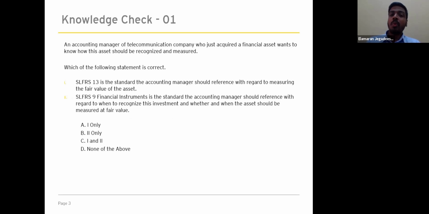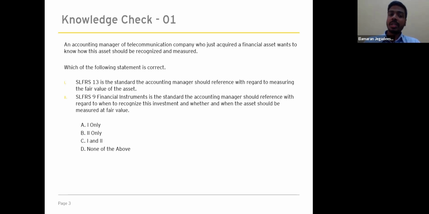So before moving into the detailed discussions, we'll quickly do a knowledge check on what we have discussed so far. An accounting manager of a telecommunication company who just acquired a financial asset wants to know how this asset should be recognized and measured. Which of the following statements is correct? Statement 1: SLFRS 13 is the standard the accounting manager should reference with regard to measuring the fair value of the asset. This statement is correct.